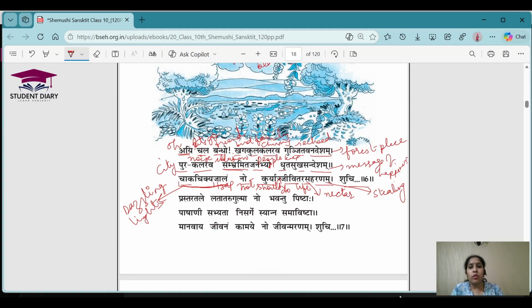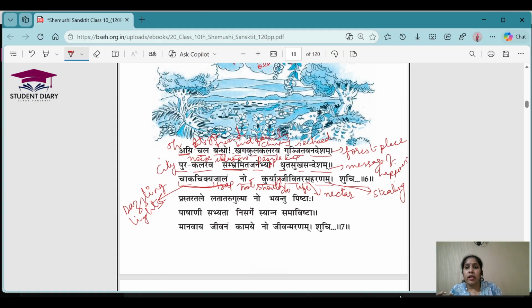He's saying that, friend, let's go there. Okay, and he's saying that we should have the message of happiness. For whom? For the people who are in illusion because of the noise of the city, because they have forgotten everything. They don't know what is actually peace. Because of the noise of the city, noise of the town, a lot of buzzing is there, right, everywhere. So because of that, they have gone in illusion. They think that that is the true life, but that is not the true life. True life is the peaceful life. Okay. So he's saying that let's keep the message of happiness for the people who are under illusion because of the noise of the city.